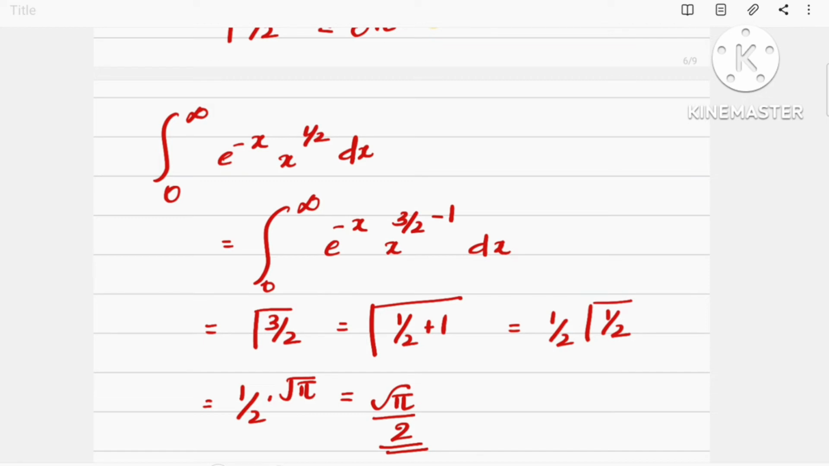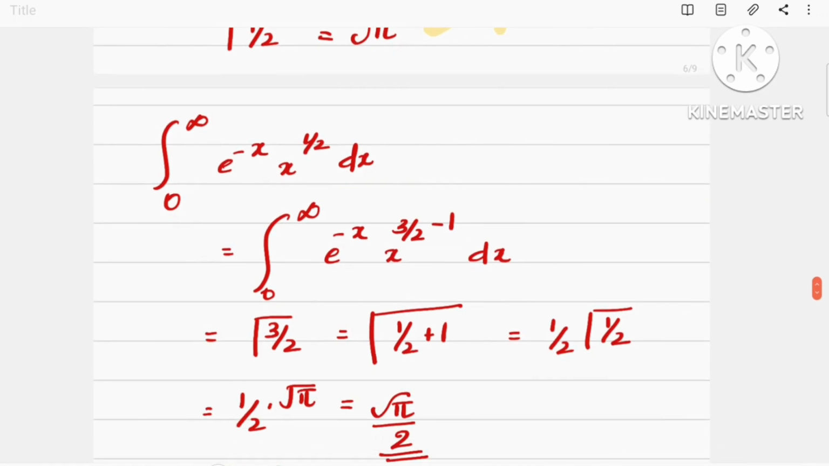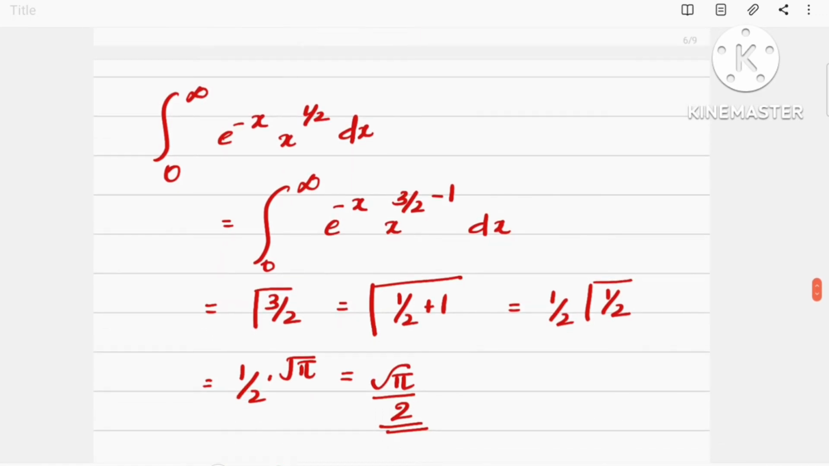Integral 0 to infinity e raised to minus x, x raised to half dx, that can be rearranged into the standard form as integral 0 to infinity e raised to minus x, x raised to half. x raised to half can be rewritten as x raised to 3 by 2 minus 1, into dx. Then it is in the form of e raised to minus x, x raised to n minus 1 into dx. Then its result is gamma of n, that is gamma of 3 by 2. Here 3 by 2 is n.